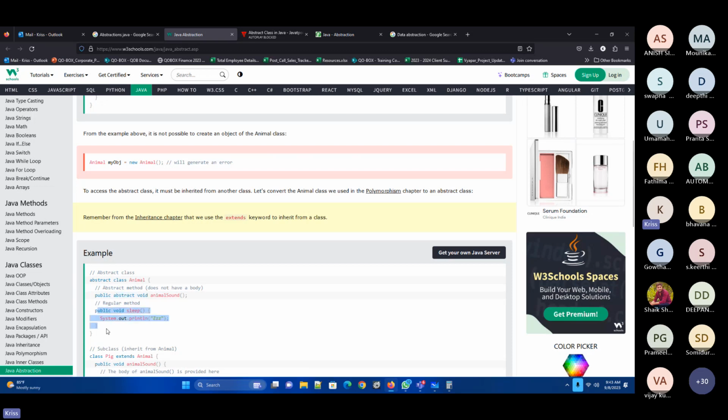Now see this particular method. For this method, I don't have abstract, because this is an implemented method. To show the difference, there are certain rules: when you define a method, if it is an abstract method, it is defined with the abstract keyword. These are all keywords; this is a keyword, this is a keyword, this is a keyword. Whatever you see in blue color are called keywords. So with the keyword abstract, we are defining that this is an abstract method.